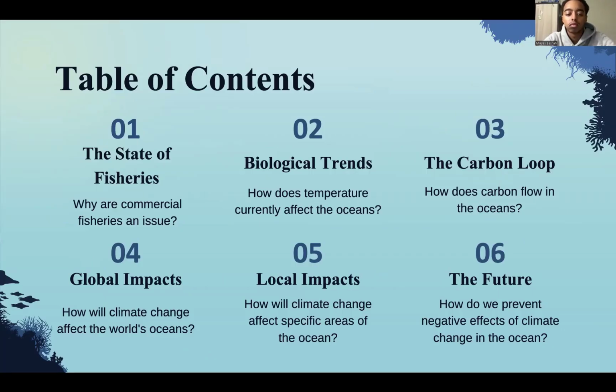Part four, global impacts. How will climate change affect the world's oceans? Part five is local impacts. How will climate change affect specific areas of the ocean? And part six is the future. How do we prevent negative effects of climate change in the ocean?